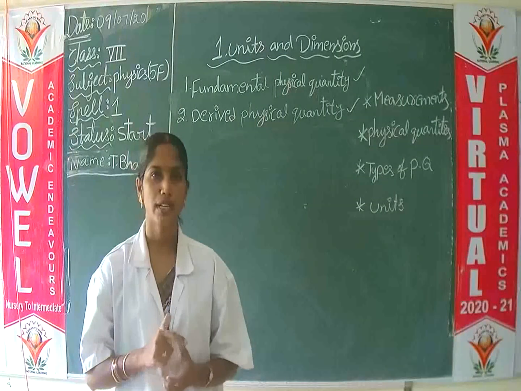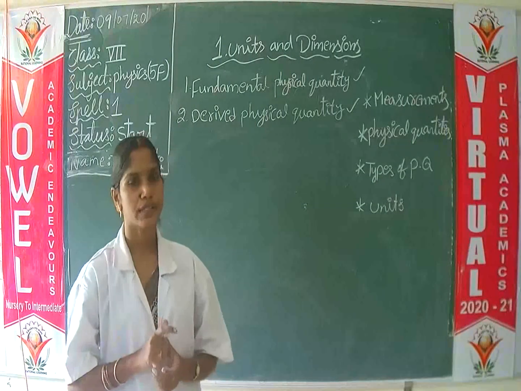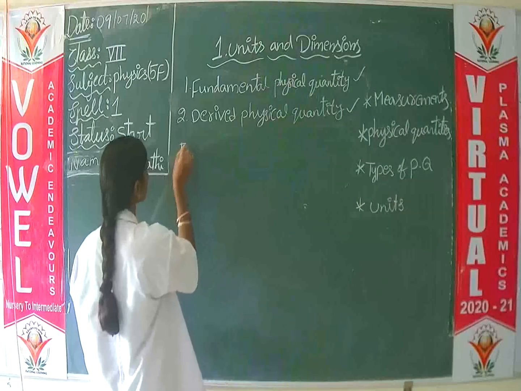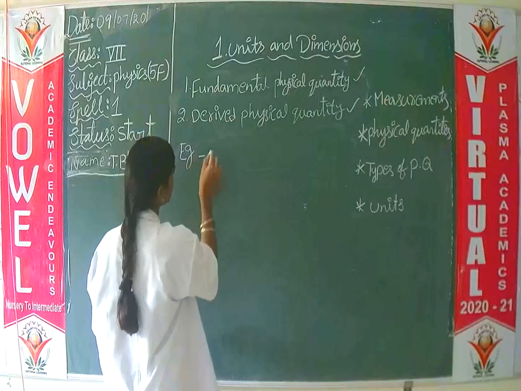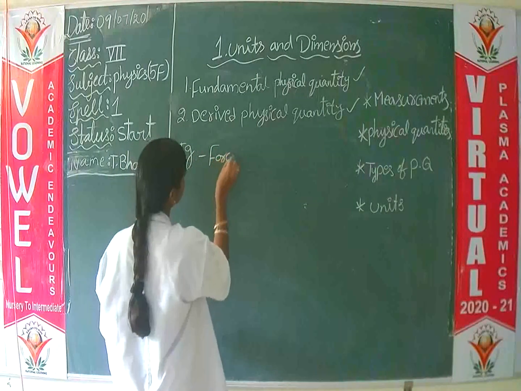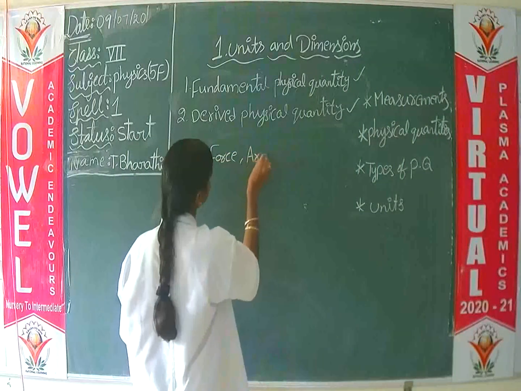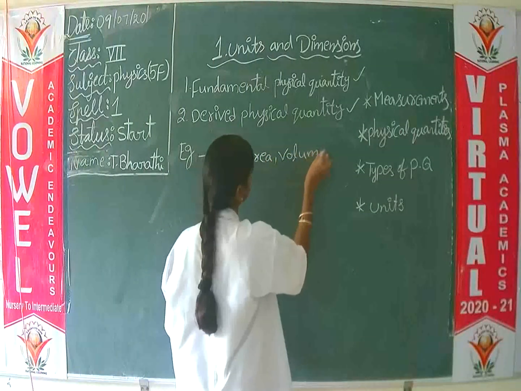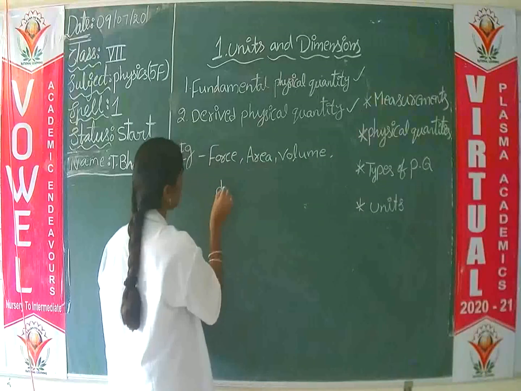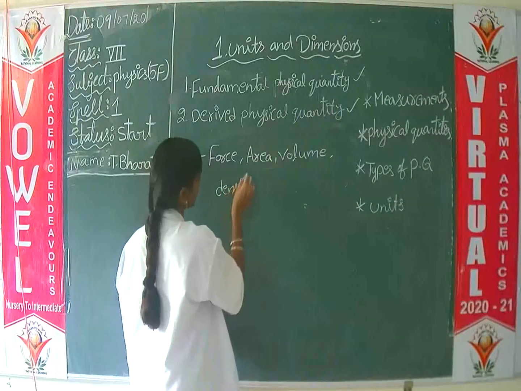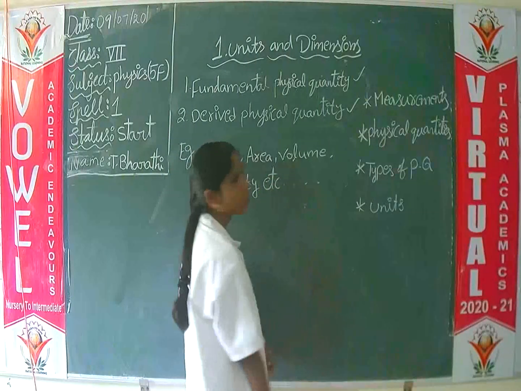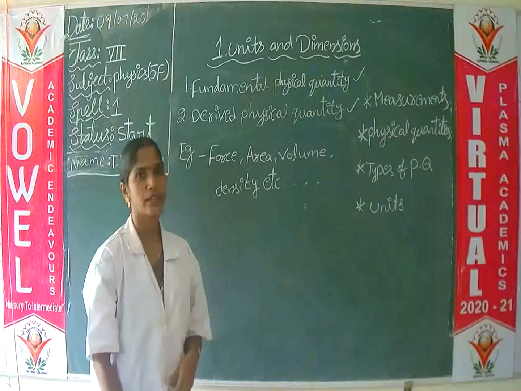Those physical quantities are called derived physical quantities. So many derived physical quantities are there, for example force, area, volume, density, etc.